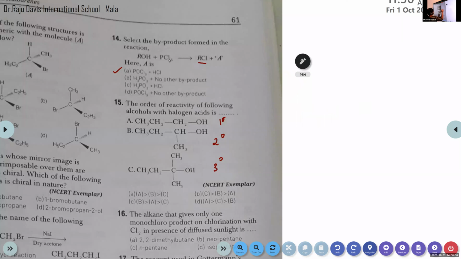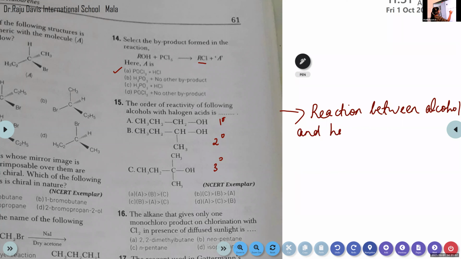So you can write here: reaction between alcohol and halogen acids follows SN1 mechanism.